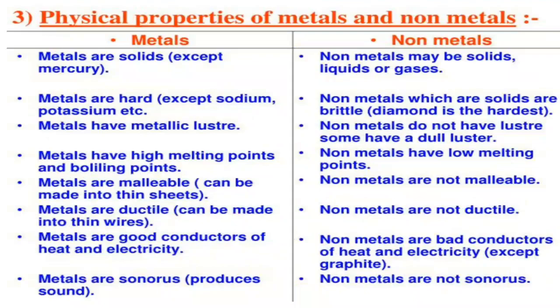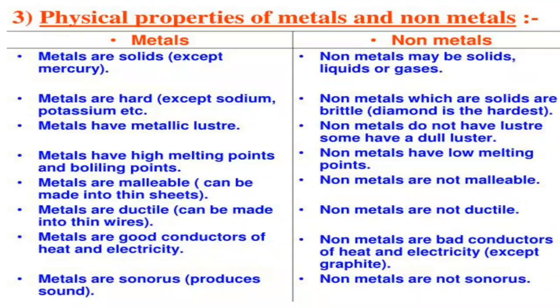Bromine is a liquid in state, an exceptional case. Oxygen, nitrogen, chlorine are in gaseous state at room temperature. So these are the examples of non-metals which are in solid, liquid as well as gaseous state. In solid state we will be having carbon, sulfur, phosphorus, iodine, and bromine is in liquid state, while oxygen, nitrogen, chlorine are in gaseous state.